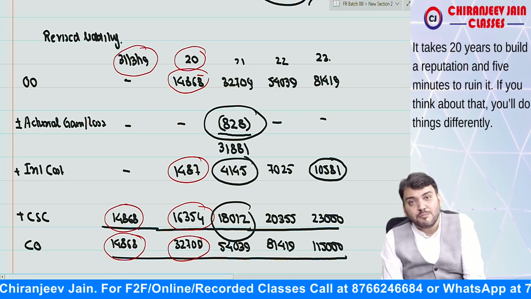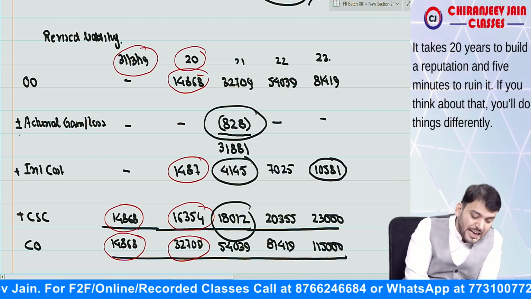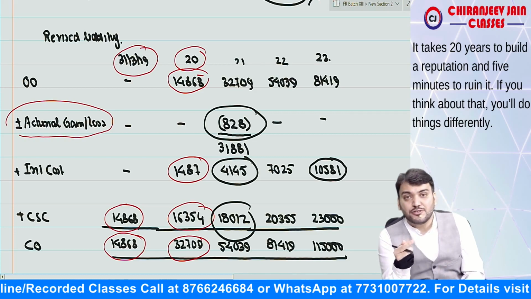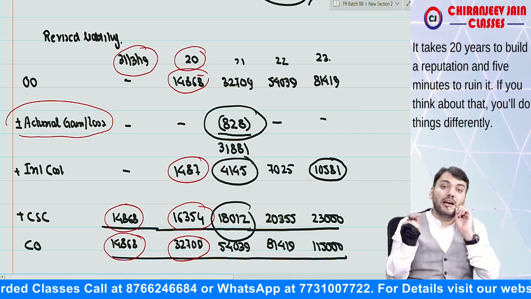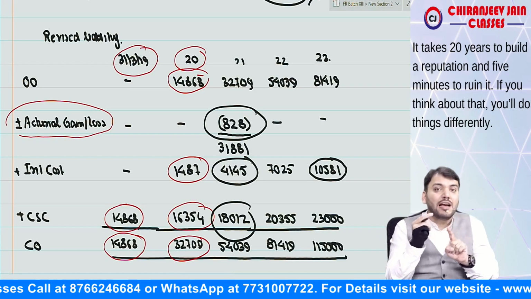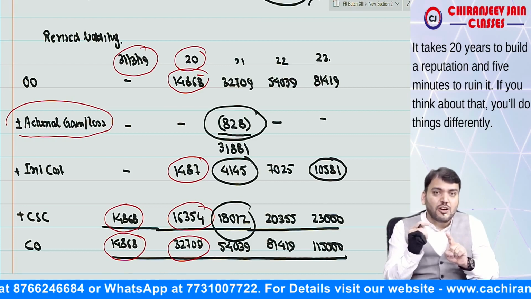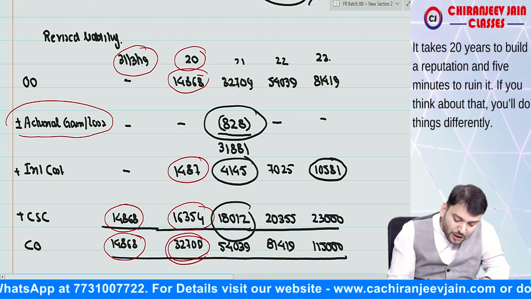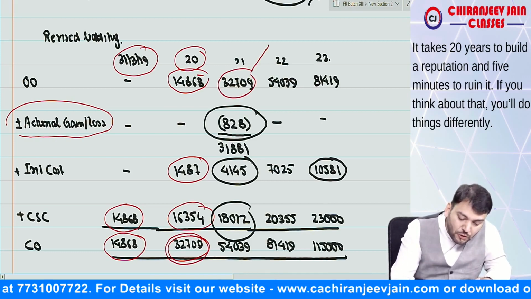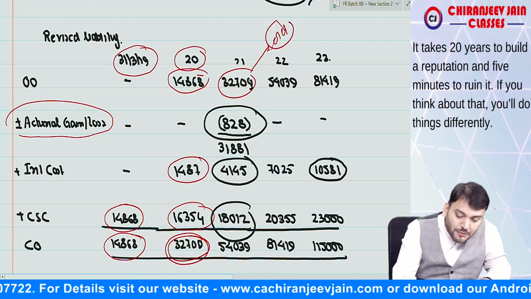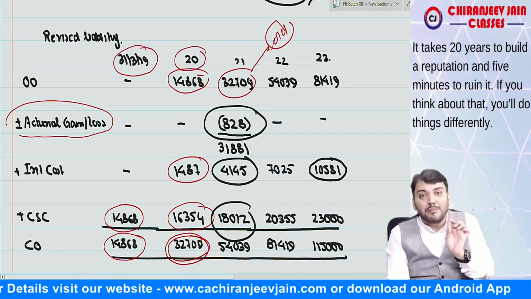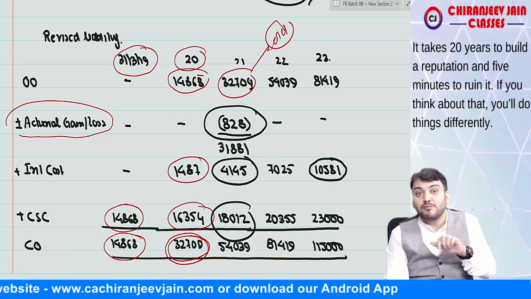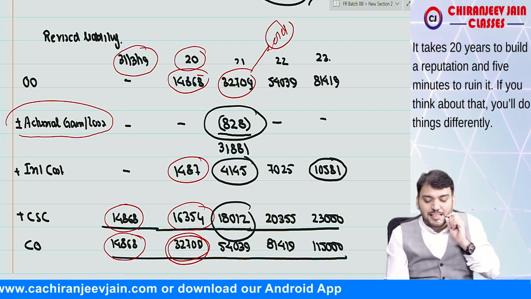Now in this statement I have intentionally added one more point, that is plus minus actuarial gain or loss. First we'll do plus minus actuarial gain or loss, then we'll calculate interest cost. So first always write down actuarial gain or loss, then interest cost, then current service cost. Understood this point? Now can you see this 32,709 is based on old assumption? Now we need to find out what will be the opening liability as per new assumption.